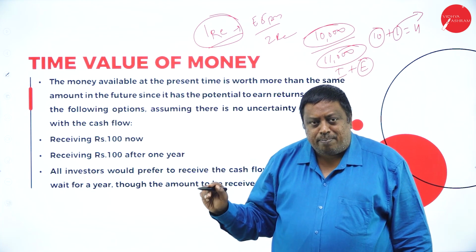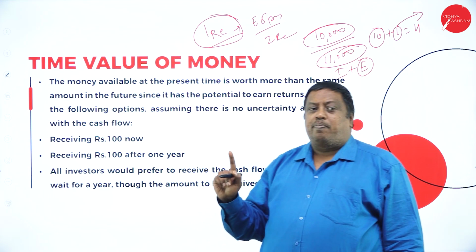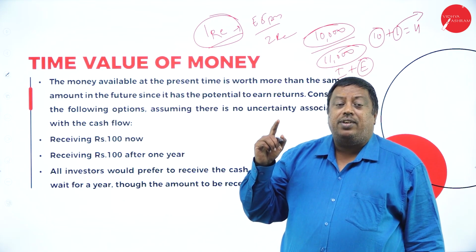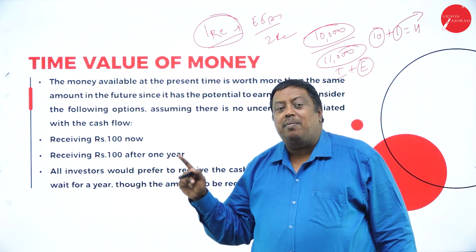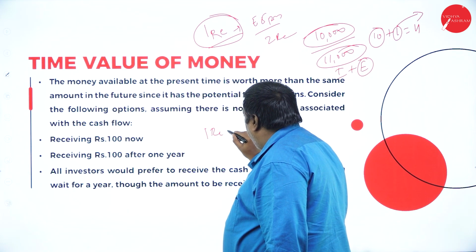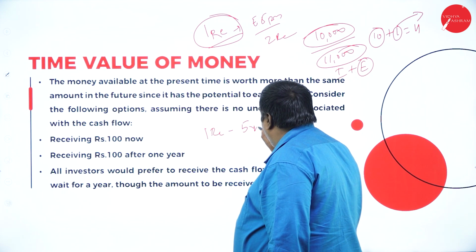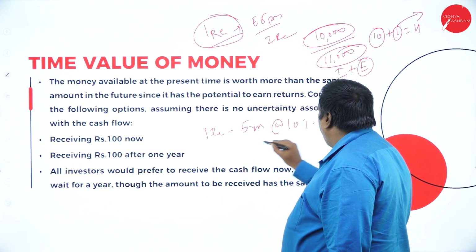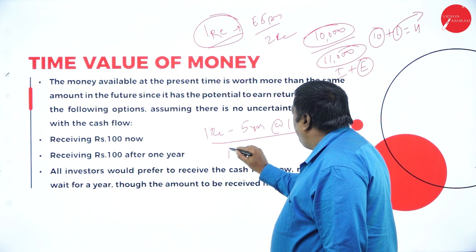Assuming that my 1 rupee after 5 years at the rate of 10%, what will be my rupee value?